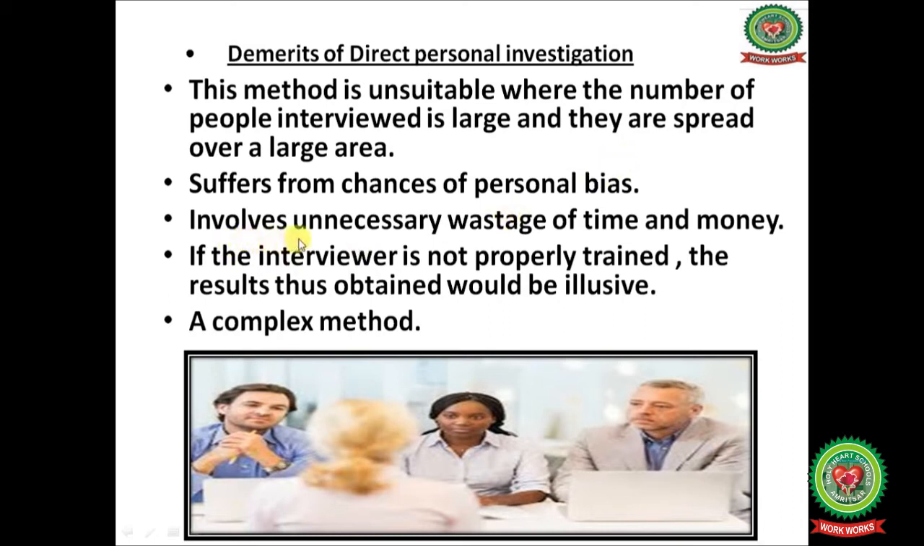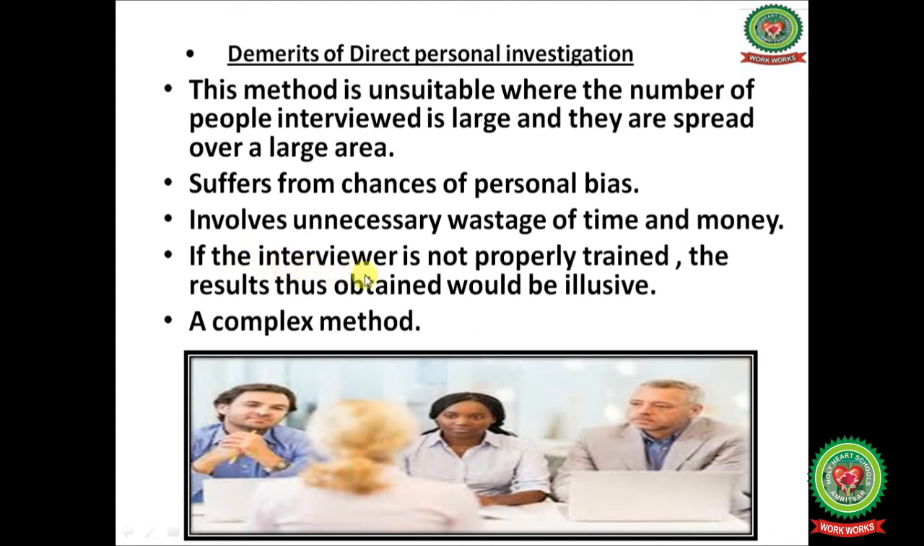Next one is it involves unnecessary wastage of time and money. Like if the interviewer has to interview one person living in Amritsar and another person living in Jalandhar, he has to spend the money to go from Amritsar to Jalandhar. So time and money wastage both are there.